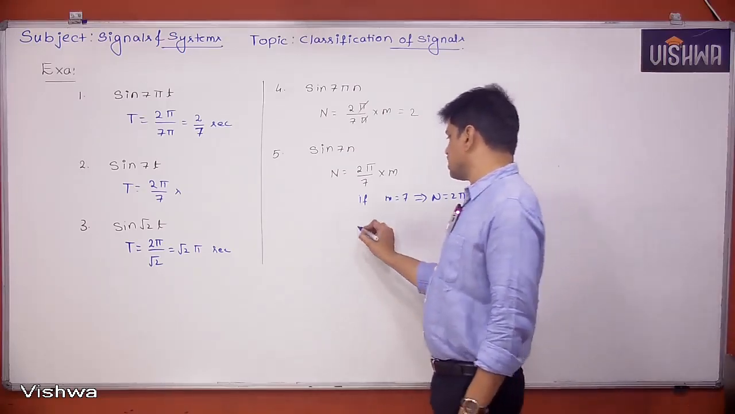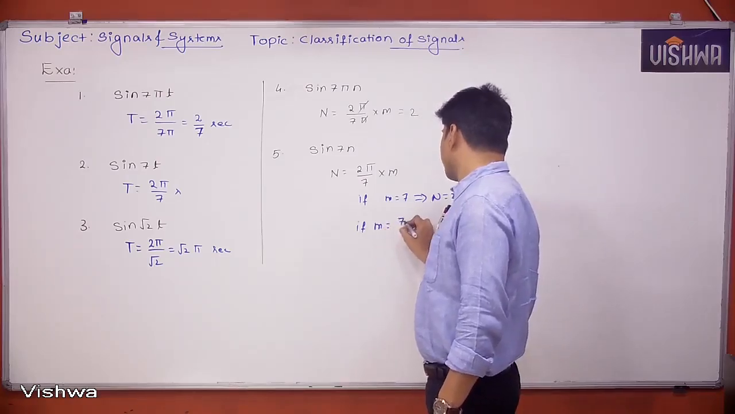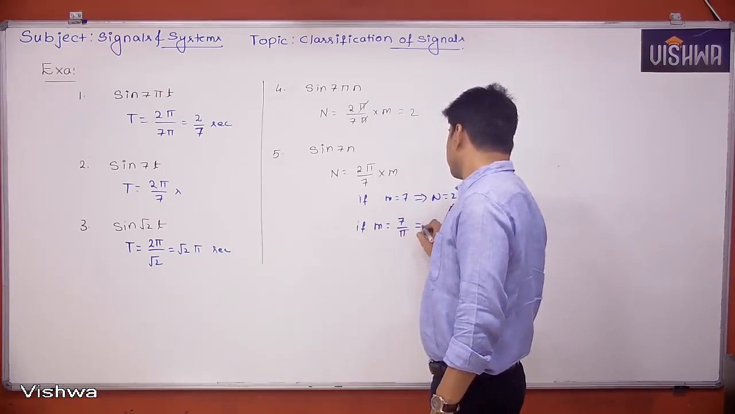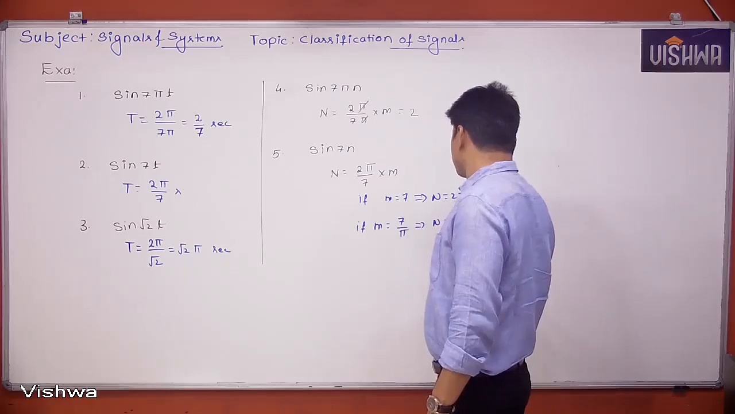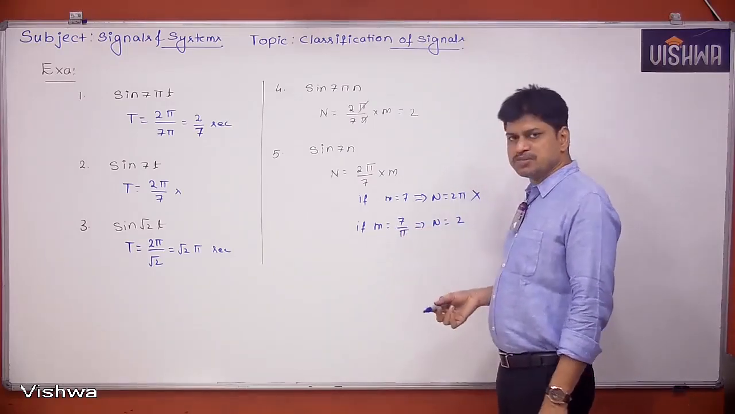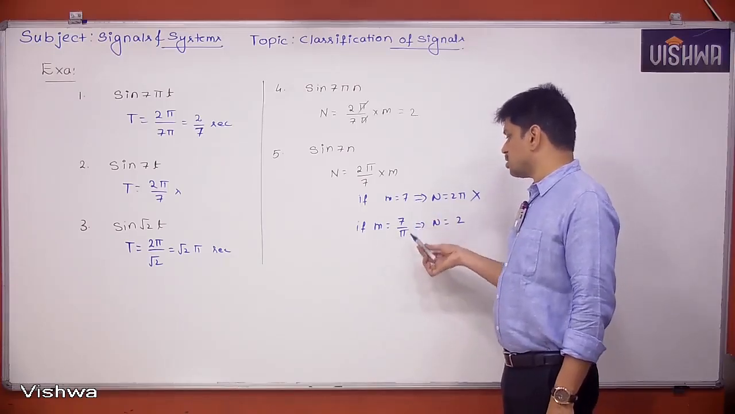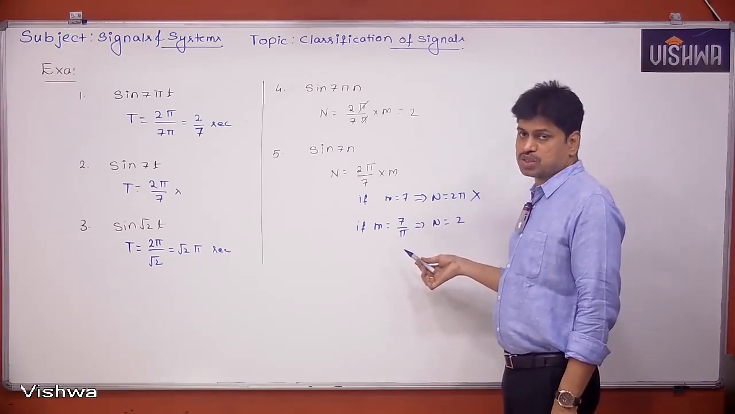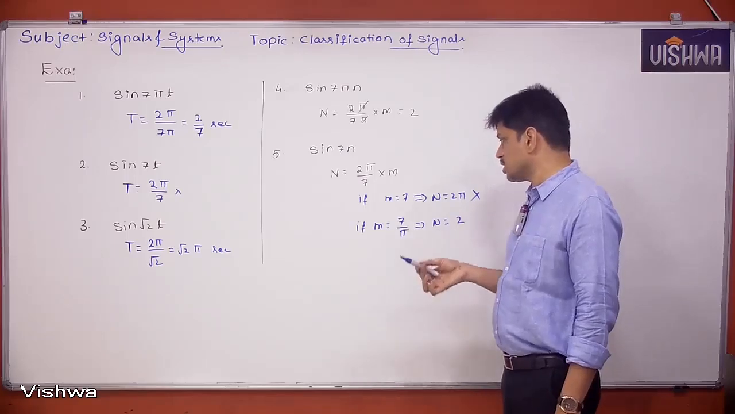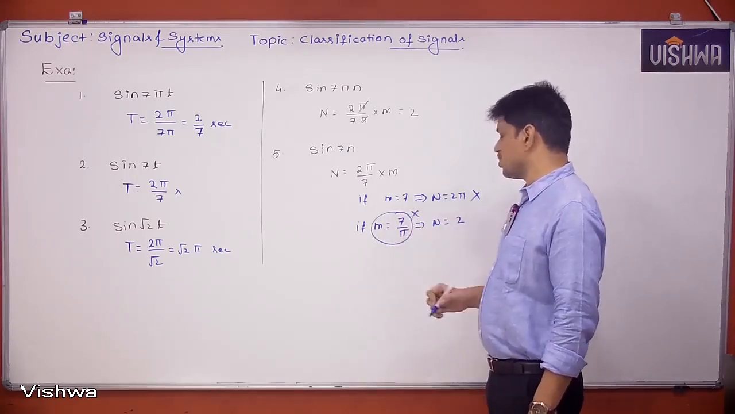Some people will take m equal to 7 by pi, then n is equal to 2. Okay, n became an integer. But is m an integer? I told you the m value has to be an integer, but the value we have chosen is a non-integer. That's another wrong thing. So we cannot select m equal to 7 by pi.